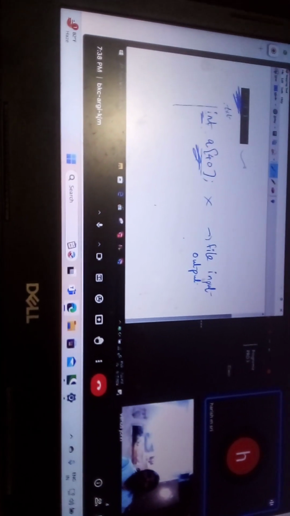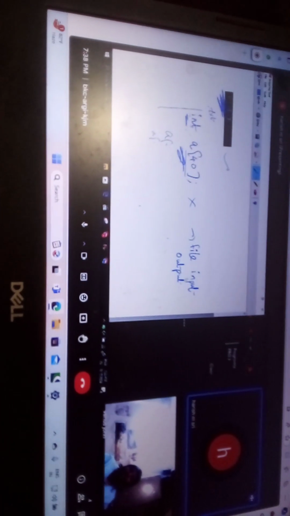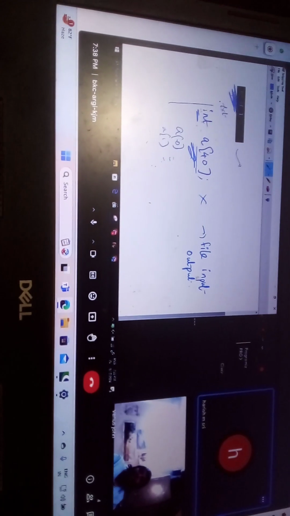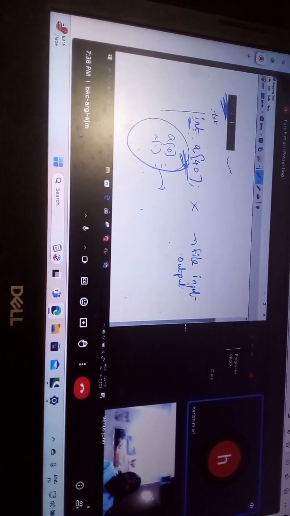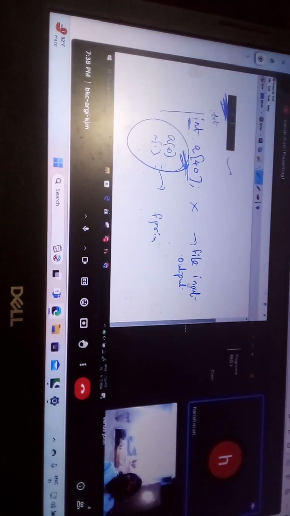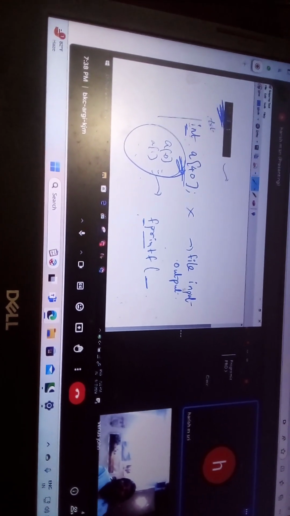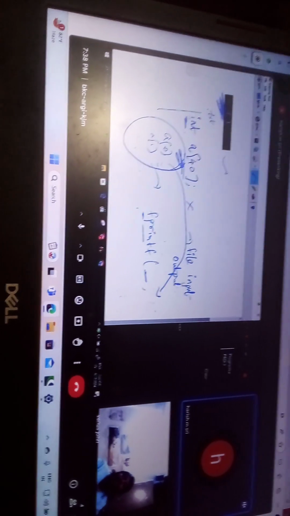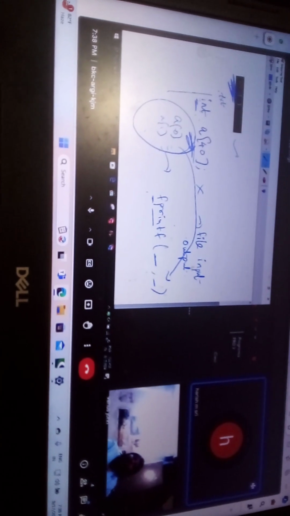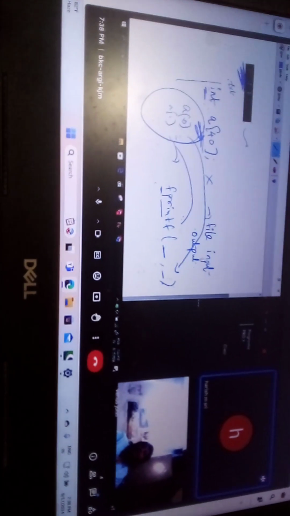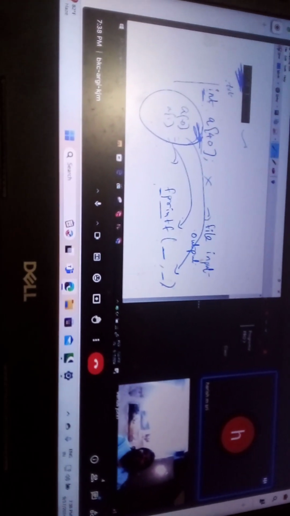Let's say I give some values to my array: A0 is this, A1 is this, A2 is this, and so on. After I give some values, I could transfer that data using a file printf option, fprintf. I give the file name and whatever I am trying to write inside the file. Then this data will be written inside the file. So that is file input.